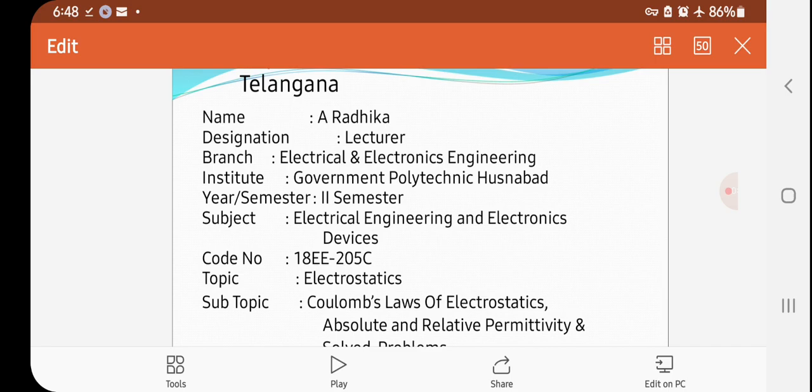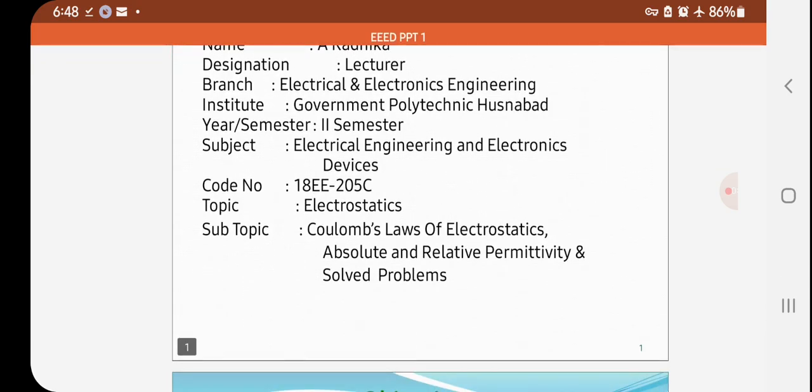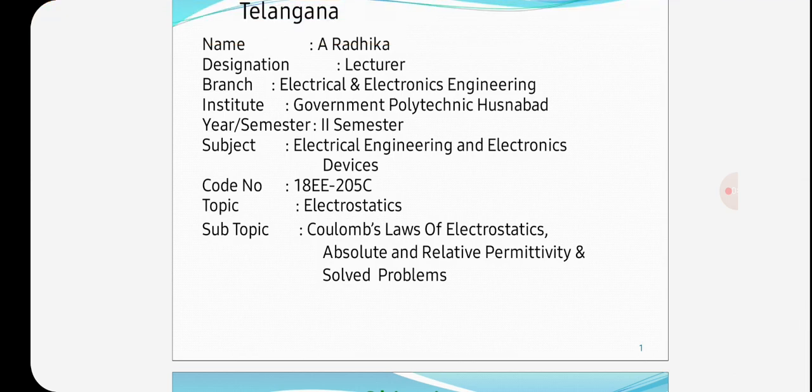Today we are going to discuss electrostatics. So, what is electrostatics? It is static electricity. The branch of electrical engineering which deals with static electricity is called electrostatics. In this we are going to discuss Coulomb's law of electrostatics, absolute and relative permittivity, and